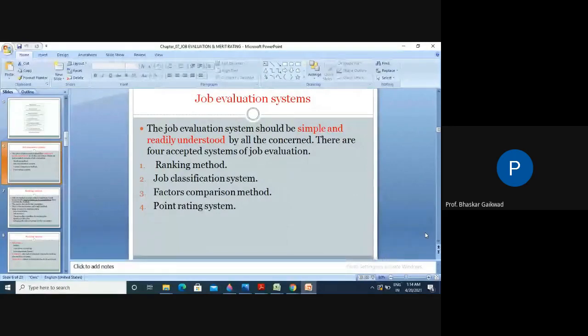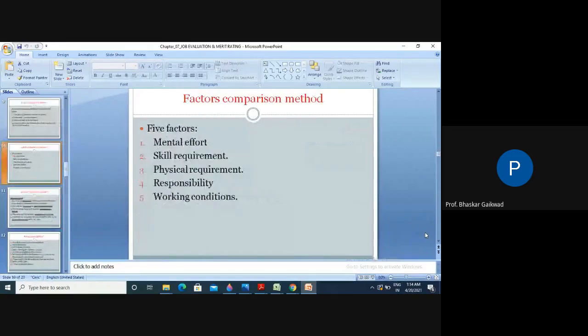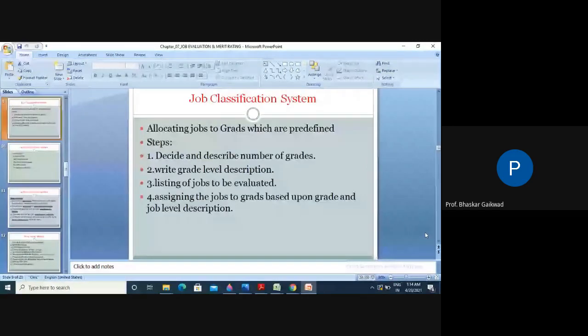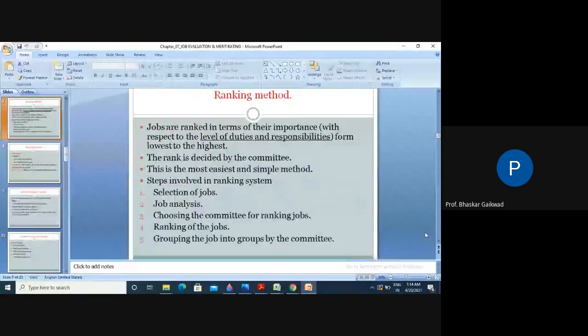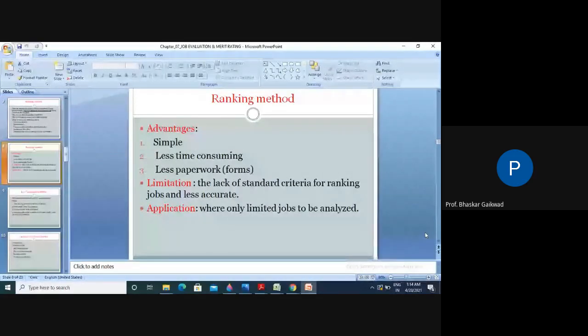Here the points are mental effort, skill requirement, physical requirement, responsibility, and working condition. These points we have to consider. The ranking method is very easy and simple, and whenever few workers are there, we can go for this.